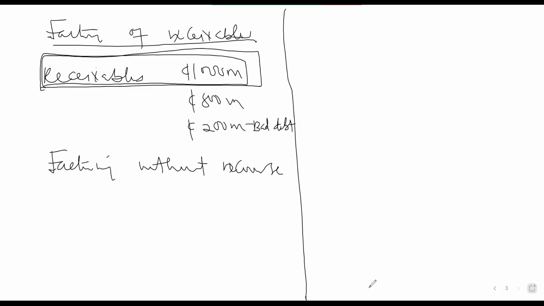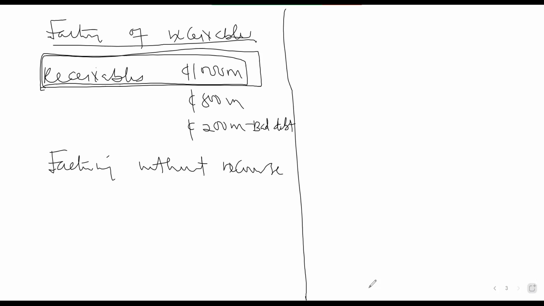The assumption is that you are selling the receivables of 500 million for 400 million. So you are going to have a loss of what? 100 million. Or the receivables are able to settle only 400 million out of the 500 million. So you have a bad debt of what? 100 million.